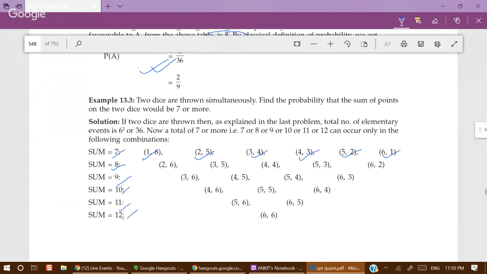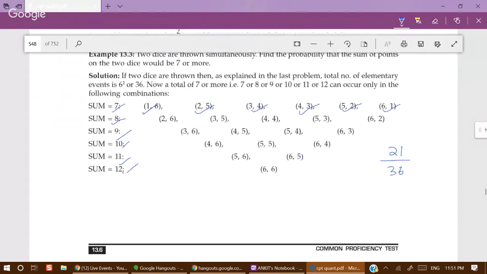Two dice are thrown simultaneously. Find the probability that the sum of points on the two dice will be 7 or more. So 6 and then 5 and then 4 and then 3 and then 2 and then 1. These are total 21 cases, and the total number of cases is 36, that we already know. So 21 by 36 is our probability, that is 7 by 12.